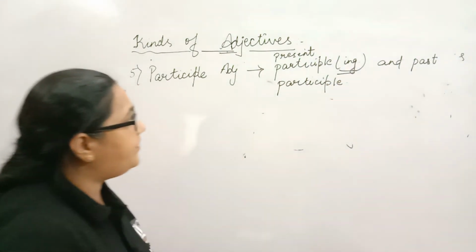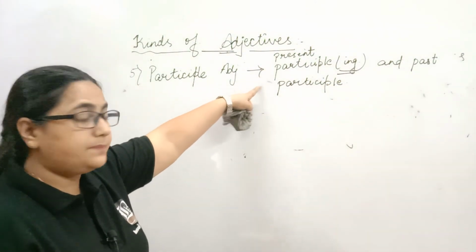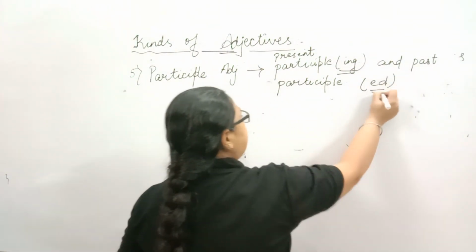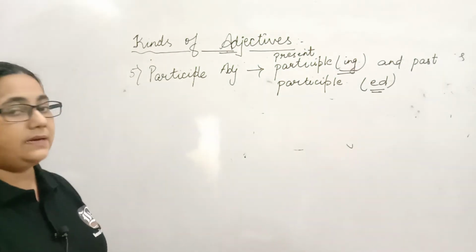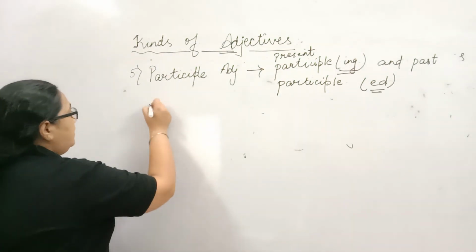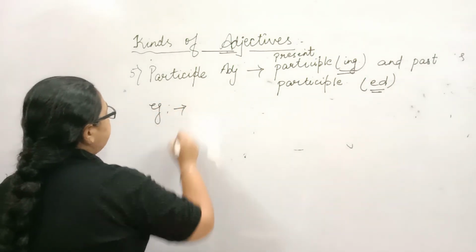Words that refer to the present participle ing or past participle ed are called participle adjectives. Now let's take an example for the participle adjective.